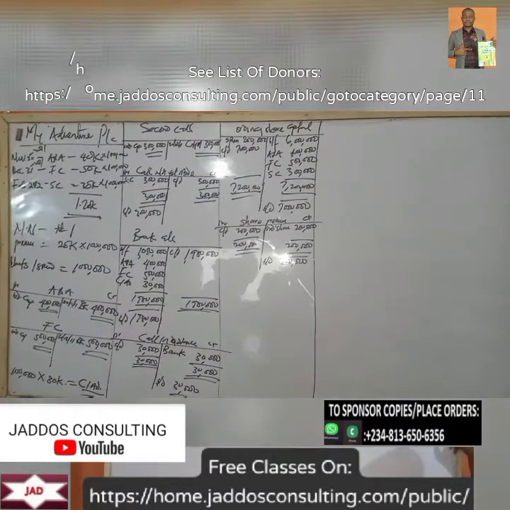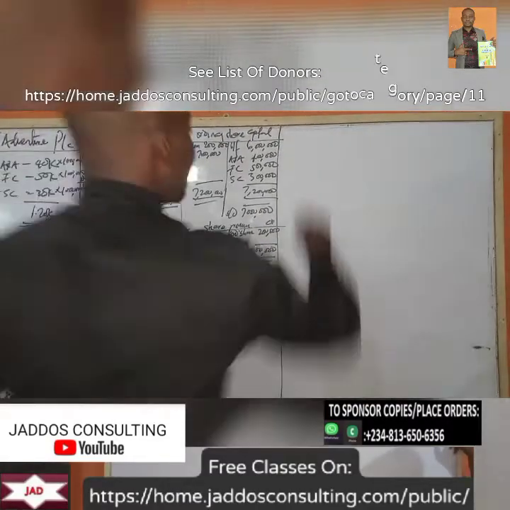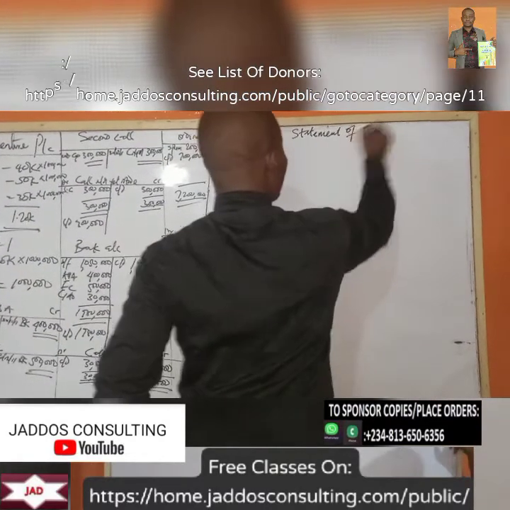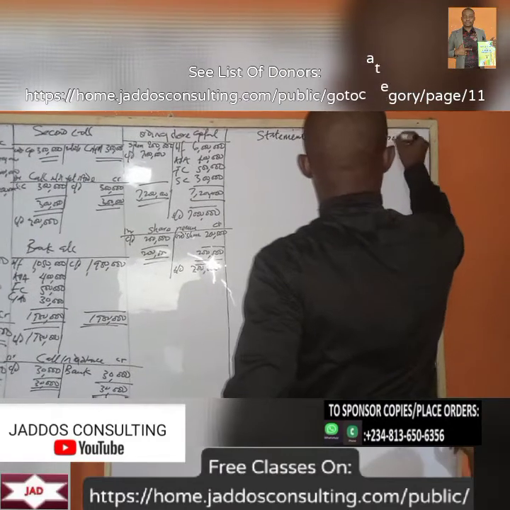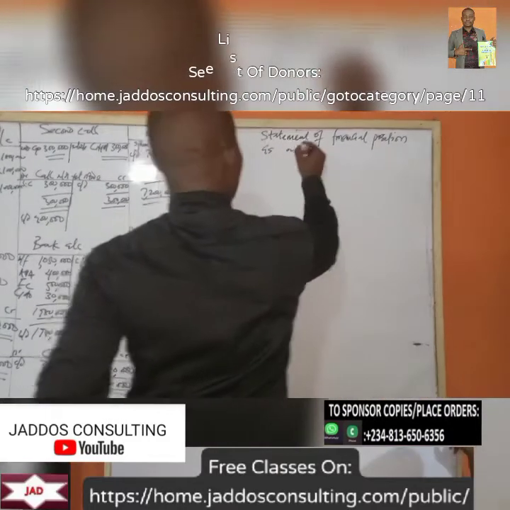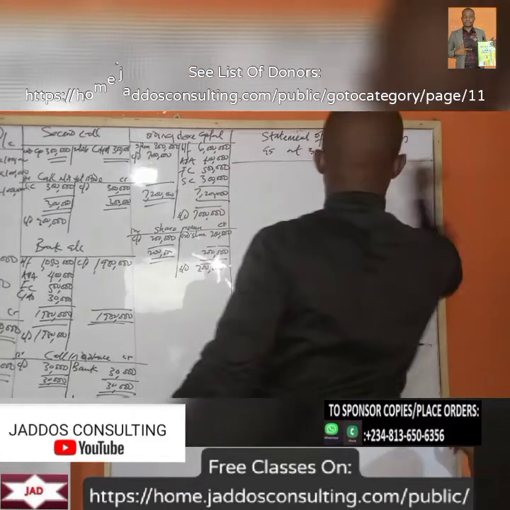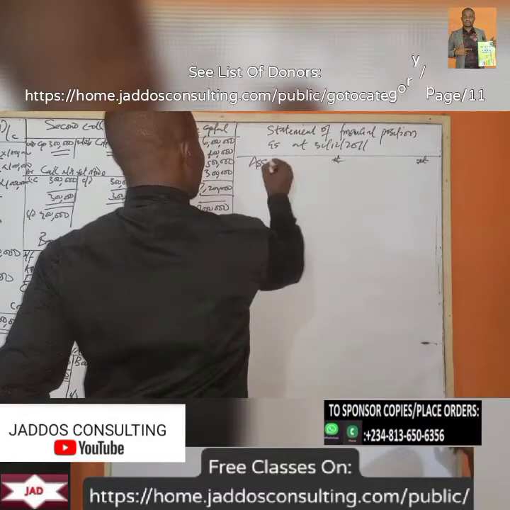So let's prepare the position now. We have the statement of financial position as at 31st December 2011, right? So what do we have here? Our assets.